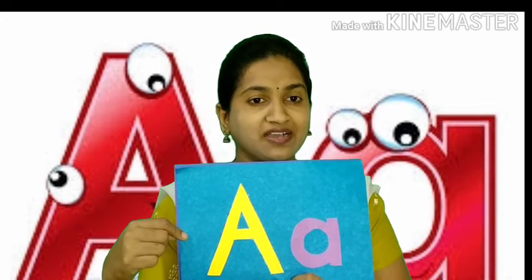So, small a also sounds the same. What is the sound, children? Yes, A. A sounds A. Say once again, A. Very good. What is this letter? Capital A. And this one? Small a. A for apple. A for ant. A for astronaut. Very good. Good children. What is the next letter after A?